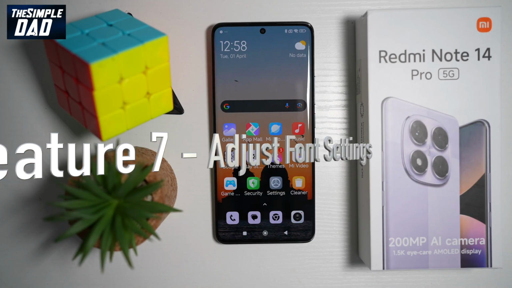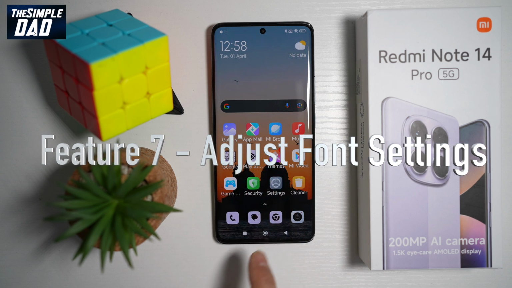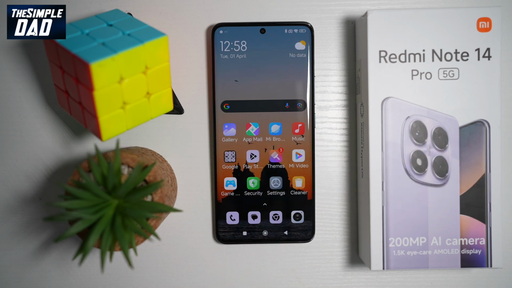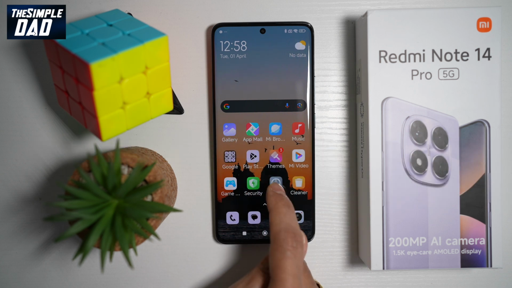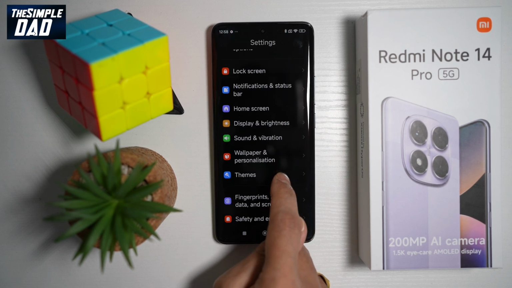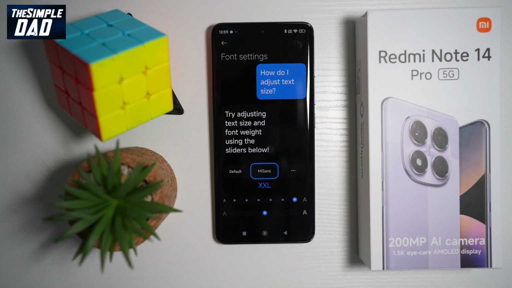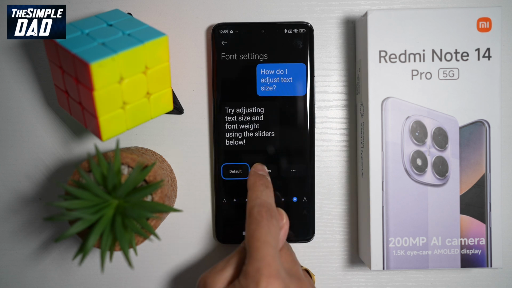Now the next feature, which is feature number 7, you can adjust your font settings. So say for example, you're reading all this and you're finding it difficult to read. So to adjust the settings, you can go ahead and open up settings. Next, you want to scroll down until you see wallpaper and personalization. From here, you want to find fonts. And here you need to go ahead and choose what font you require.